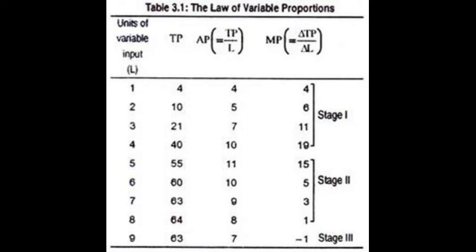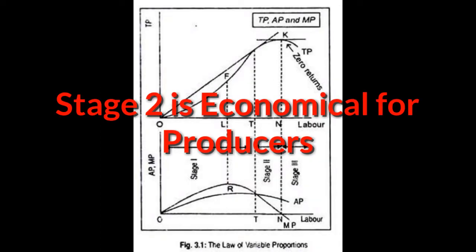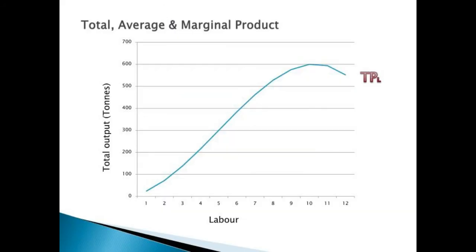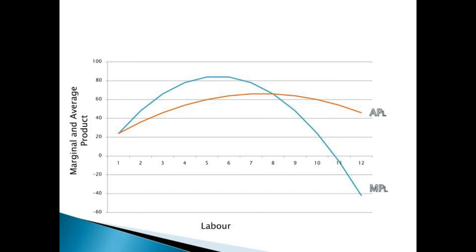Therefore, the producer will not employ any unit of labor corresponding to stage 3. Again, stage 1 is also not an economically efficient stage. Although here both MP and AP are rising, yet this stage indicates that the fixed capital is enough big and has not been fully utilized.